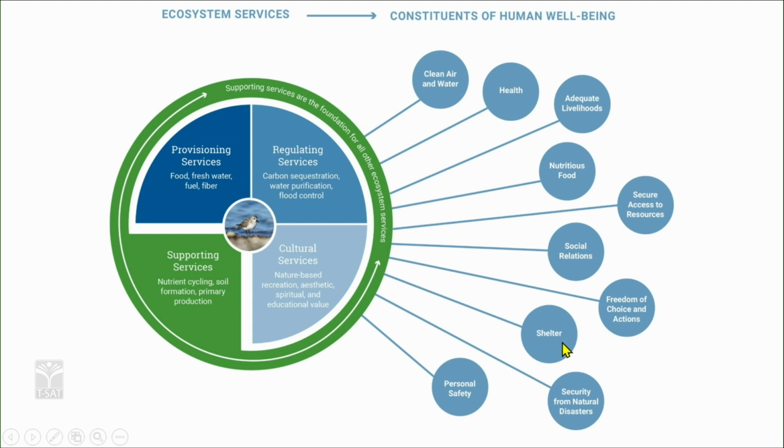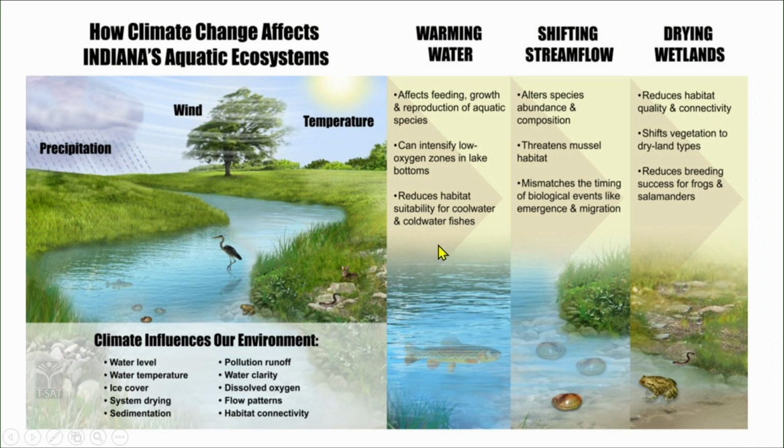Shelter is provided by the ecosystem, whether natural or artificial; the resource is extracted from the ecosystem. And personal safety. These are all the different kinds of services provided by the ecosystem.